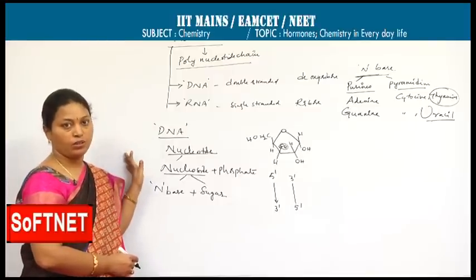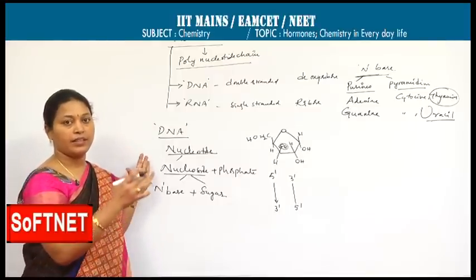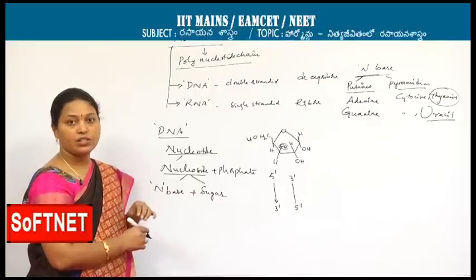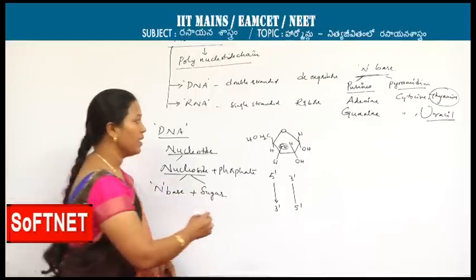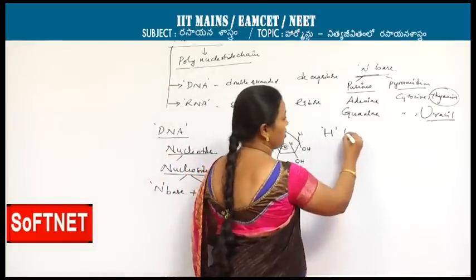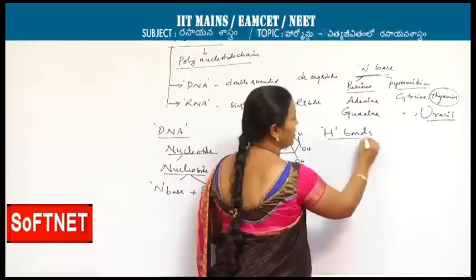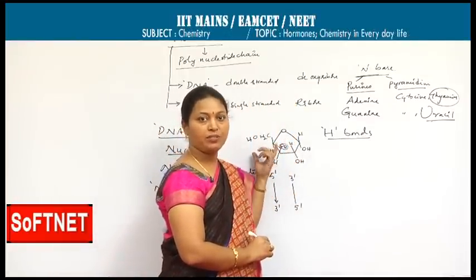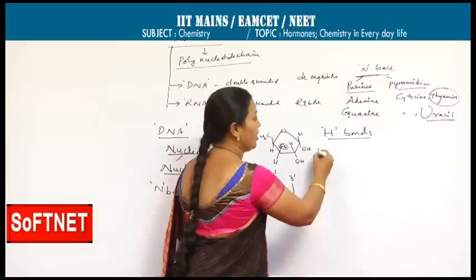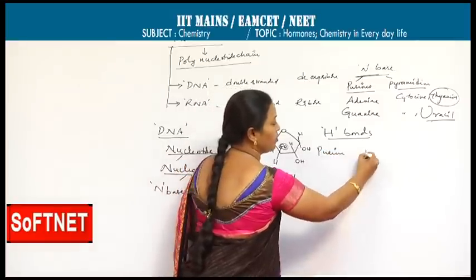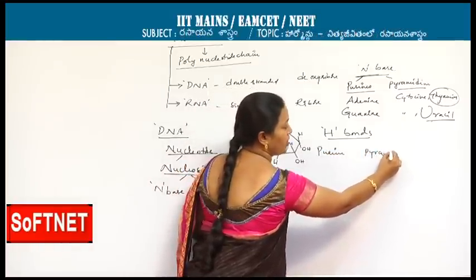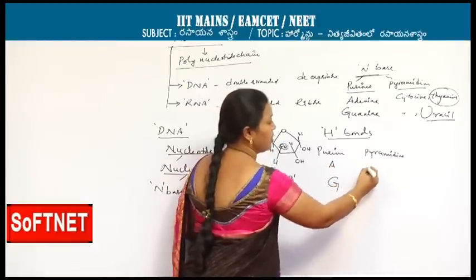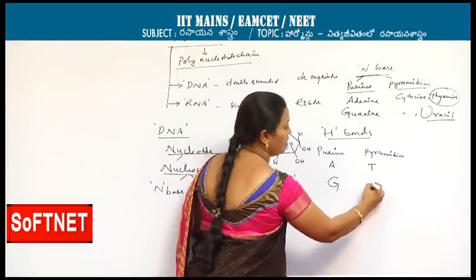Then you may get one doubt, how these two strands exist like a single structure. There exist interactions between these two strands. They are hydrogen bonds. Hydrogen bonds are making them held together. These hydrogen bonds are formed in between the nitrogen bases. They are purine of one strand to the pyrimidine of another strand. We have to remember adenine, guanine are the purines, cytosine, thymine are the pyrimidines.